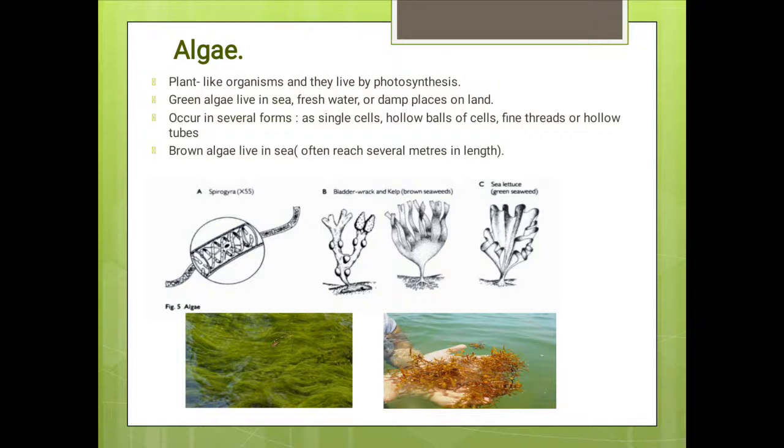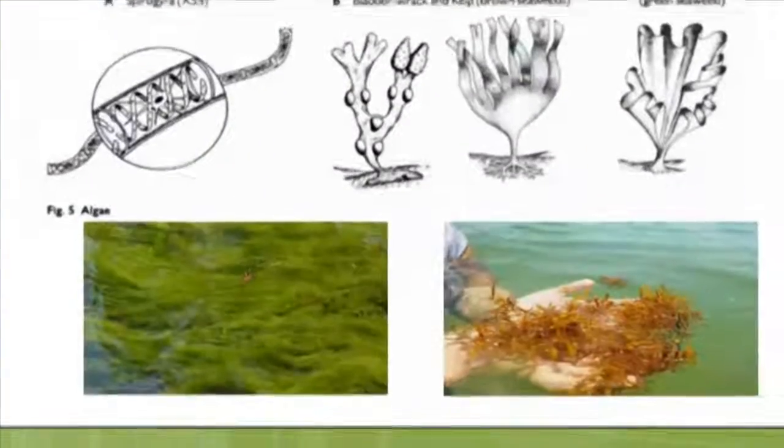Green algae mostly live in the sea, in fresh water, or in damp places on land, and they can occur in several forms. For instance, they can occur as a single cell, as hollow balls of cells, as fine threads, or as hollow tubes. In contrast, brown algae live in the sea where they often reach several meters in length. Okay, and this is how the brown and the green algae look.